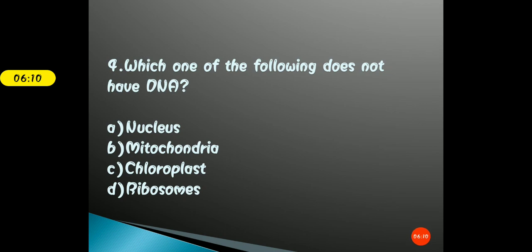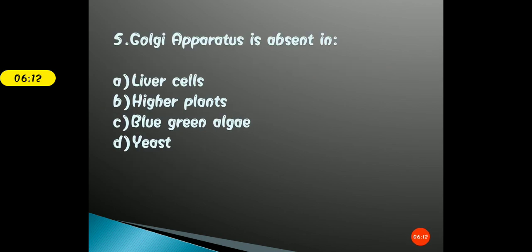Clear? Moving further. Next question for today is: Golgi apparatus is absent in. And the options are A, liver cells, B, higher plants, C, blue-green algae, and D, yeast. Take your time, mark the right answer.